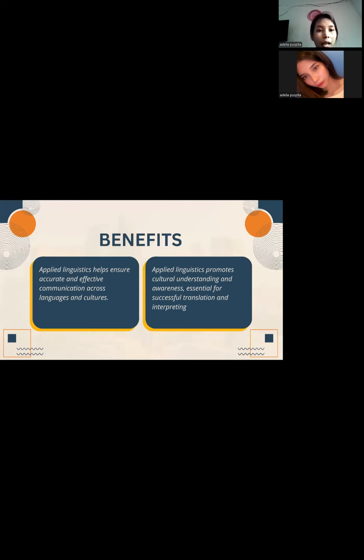So the benefit of applied linguistics is that it can help ensure accurate and effective communication across languages and cultures. And then applied linguistics can promote cultural understanding and awareness, which is essential for successful translation and interpreting.